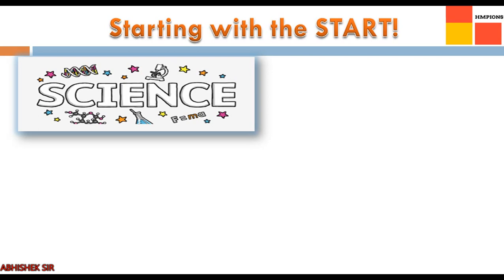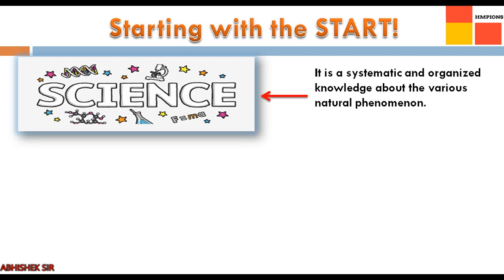In 9th standard, 8th standard the subject changed into science, then in 10th that was science and technology. So what exactly is science that we are studying? It is a systematic and organized knowledge about the various natural phenomena.